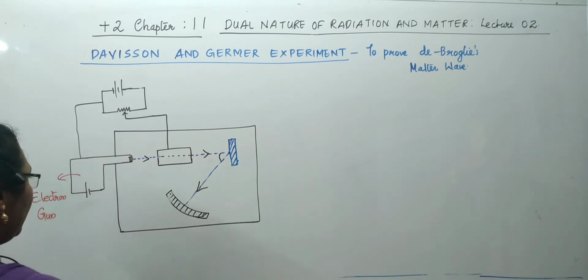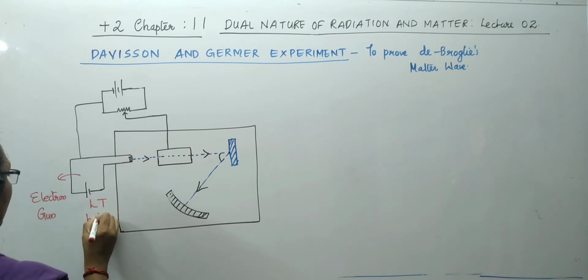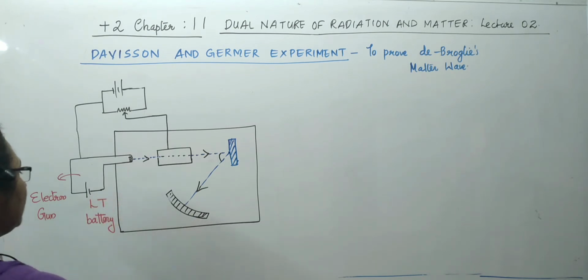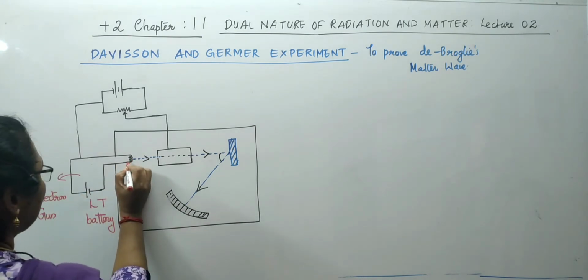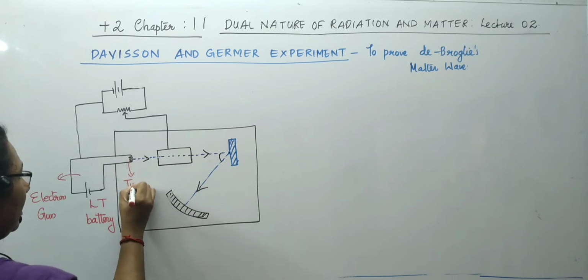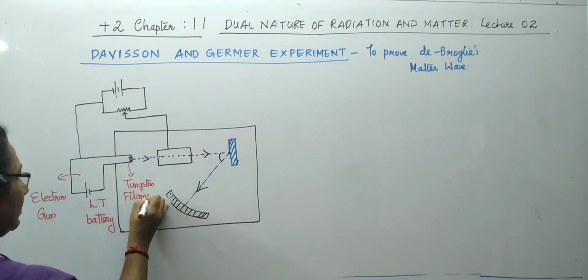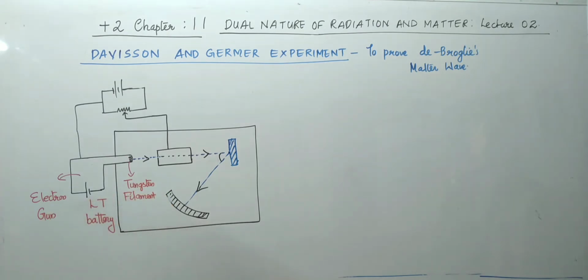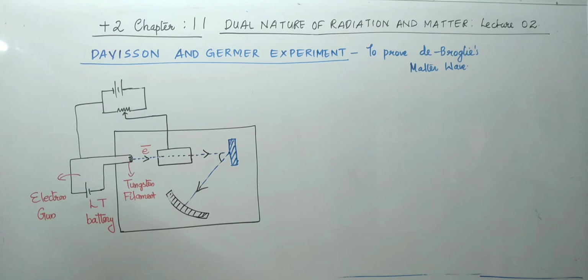The electron gun was connected to a very low tension battery. When it is switched on, what happens? The gun has a tungsten filament. When it is connected to the low tension battery, what happens? The tungsten filament releases electrons, and it has a barium oxide coating also.